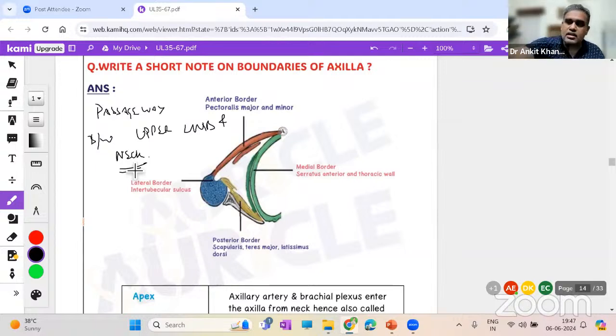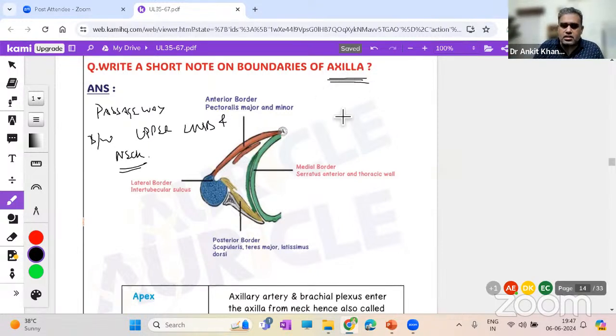And what else did we say? Yeah, nerves. Nerves have to reach the upper limb. Motor nerves and sensing nerves have to come. So, connecting the whole body, which has all these important systems, and the upper limb, we have made a passageway through which all these vessels, lymphatics, and nerves can easily pass. That is known as axilla. Just simple.